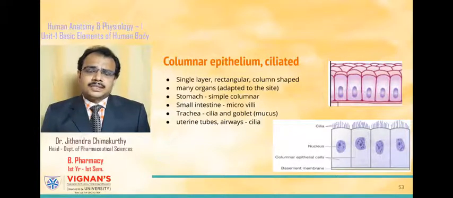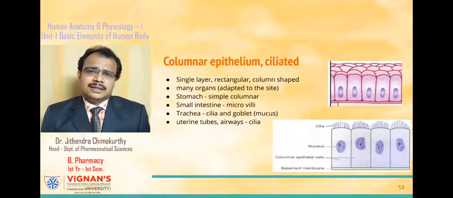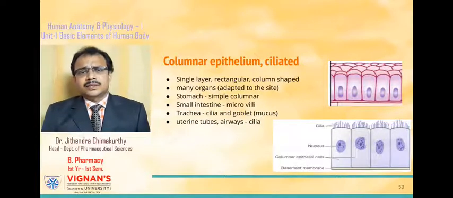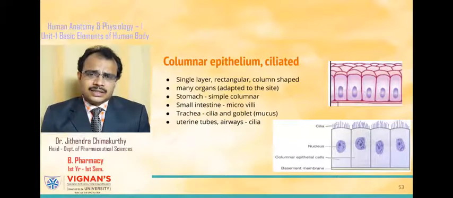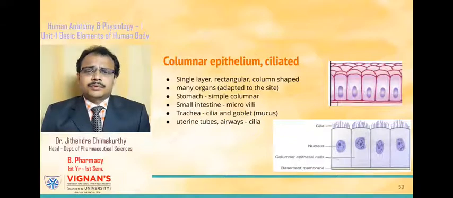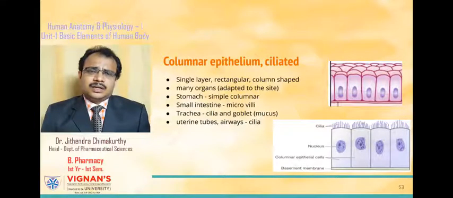For example, the lining of the stomach has no surface structures on the columnar epithelial cells, whereas those columnar epithelial cells which line the small intestine have projections called microvilli, which increase the area of absorption.